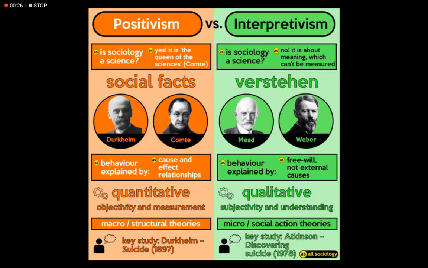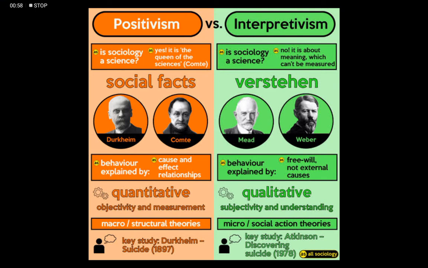So, what is positivism? Well, positivists say that sociology is a science. They say that it's the queen of sciences. Auguste Comte, who is considered to be the founder of sociology, said that sociology is the queen of sciences. And why would he say that? Basically, he says that any behavior of an individual or a society can be explained by cause and effect relationships.